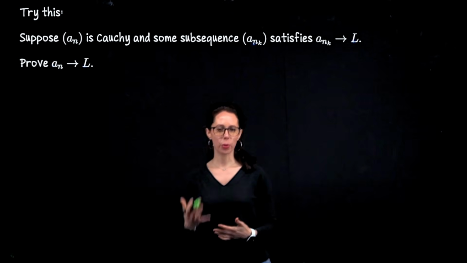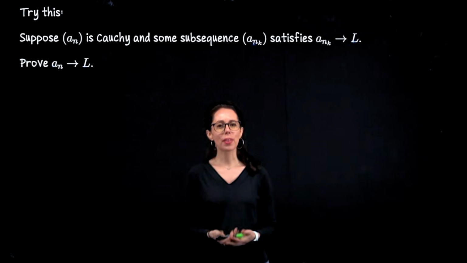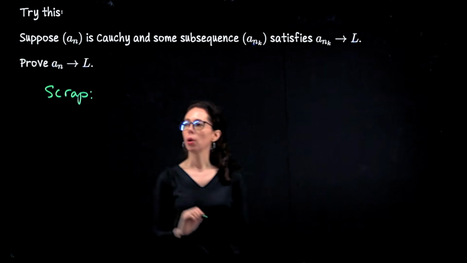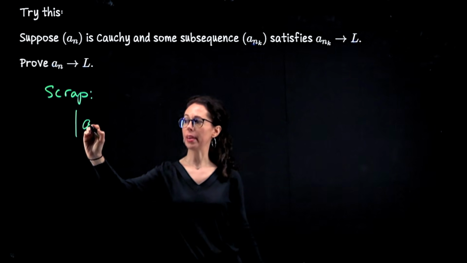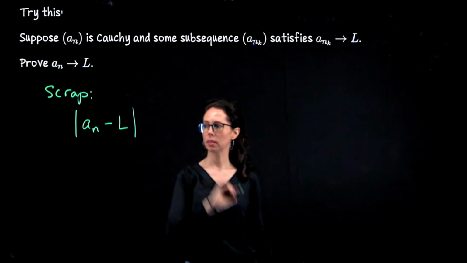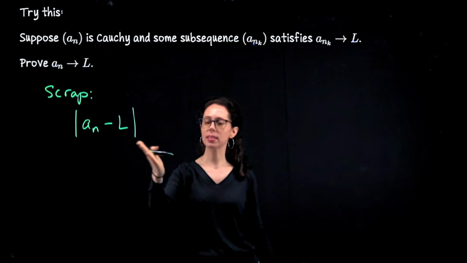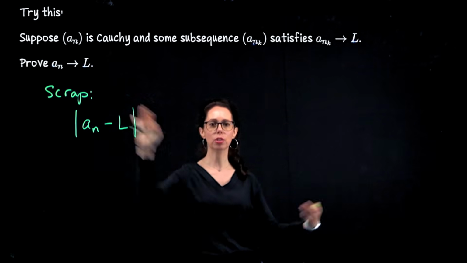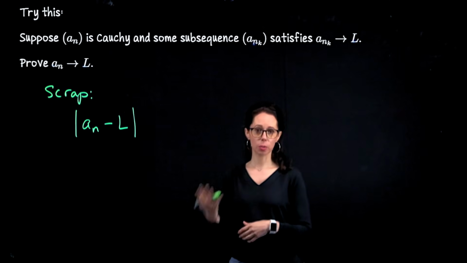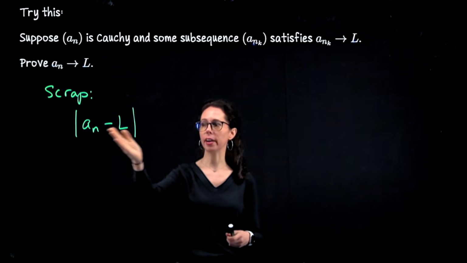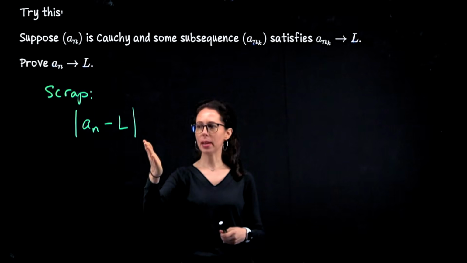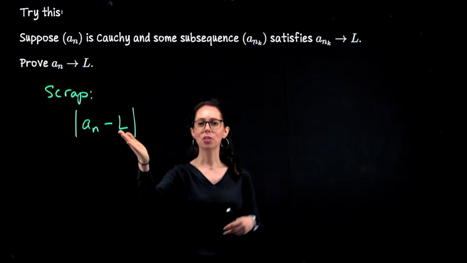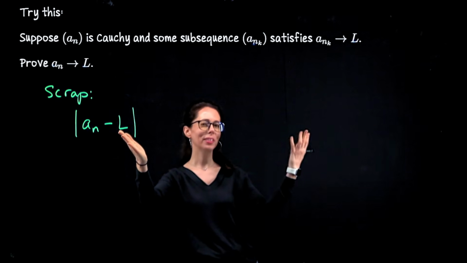When you want to write a proof, often a direct proof that a sequence converges, on your scrap paper, what you might write is this. We would like to conclude that this measurement is less than some epsilon that we will formally introduce in the proof. So this is just scrap. If this were an explicit sequence, you might have an expression here and a number here, but this is the same idea. I want to compare sequence term a sub n to this limit L without really having a value there.